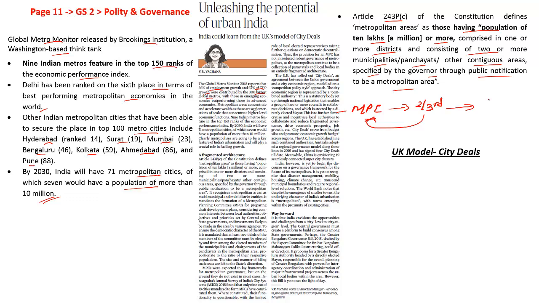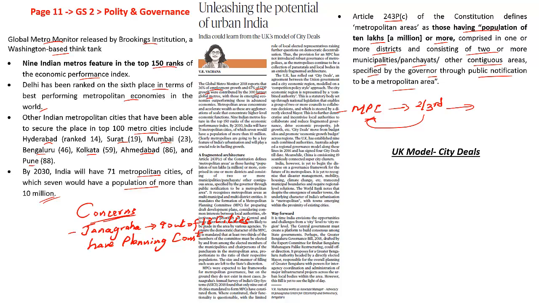Now we have understood what this is all about. Let's understand a few concerns with respect to this Metropolitan Planning Committee. According to this law, you are supposed to have a representative MPC. So every city which has 1 million or about 10 lakhs of population will need to have a Metropolitan Planning Committee. According to a recent Janagraha annual survey, only about 9 of the 18 cities have come up with this planning committee. According to Janagraha, MPCs were expected to lay the framework for metropolitan governance.